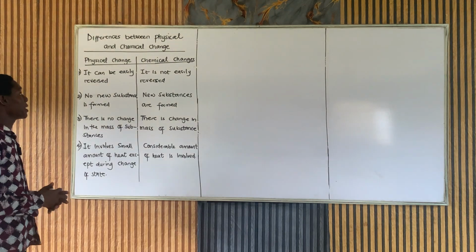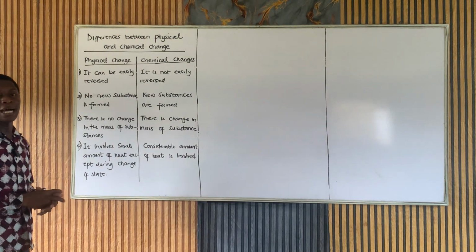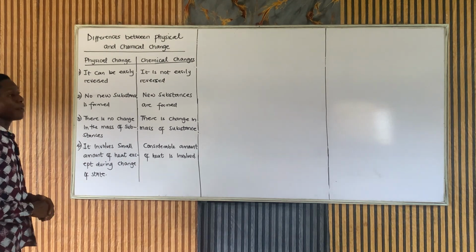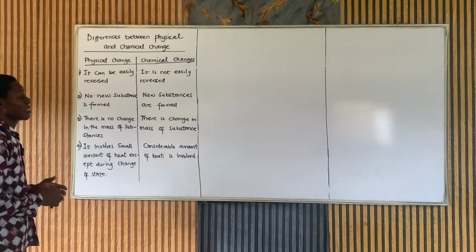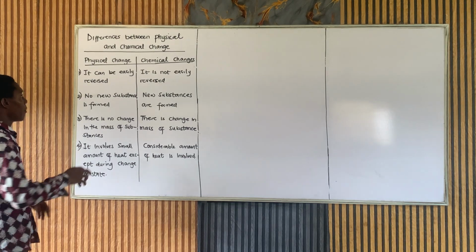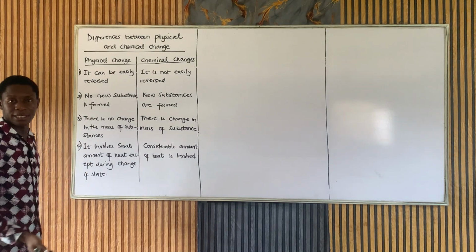Differences between physical and chemical change. One is that physical change can be easily reversed, but chemical change is not easily reversed.